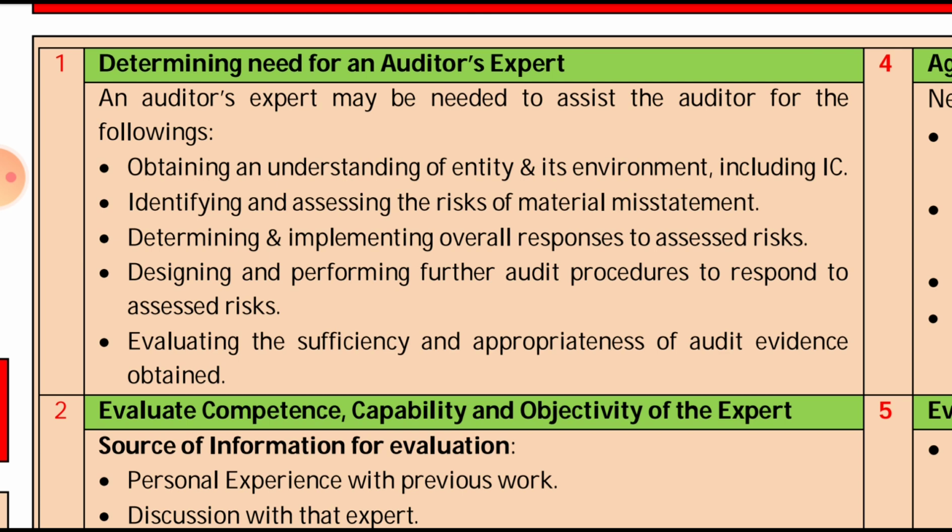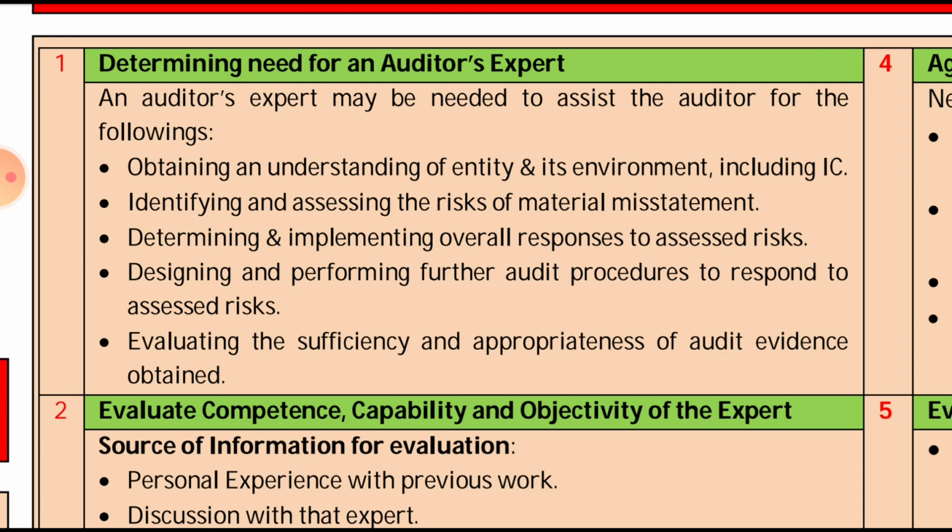We have seen in SA 500 as well that what the auditor does is obtain sufficient appropriate audit evidence. So in evaluating the sufficiency and appropriateness, the work of the expert can be used. So these are the needs where the work of the expert can be used. Basically, just write the points of 315 and 330. First is obtaining an understanding of the entity and its environment, including internal control.